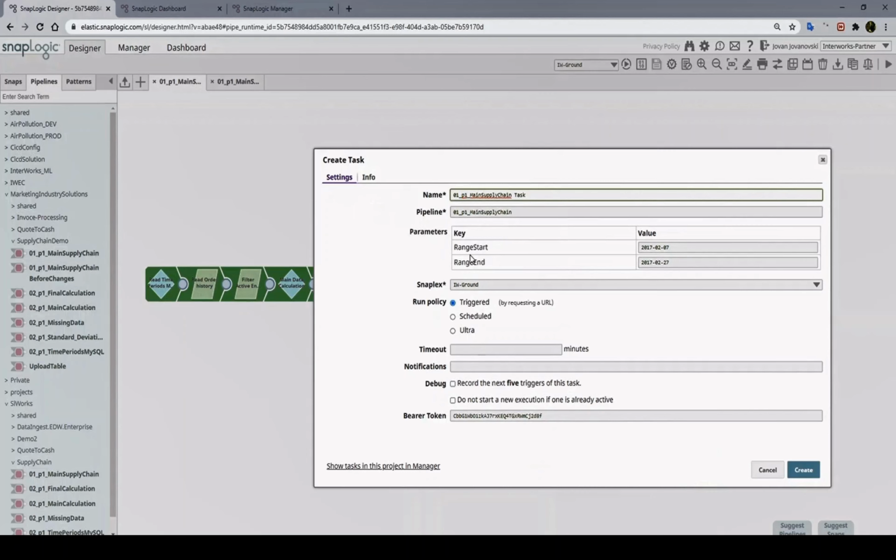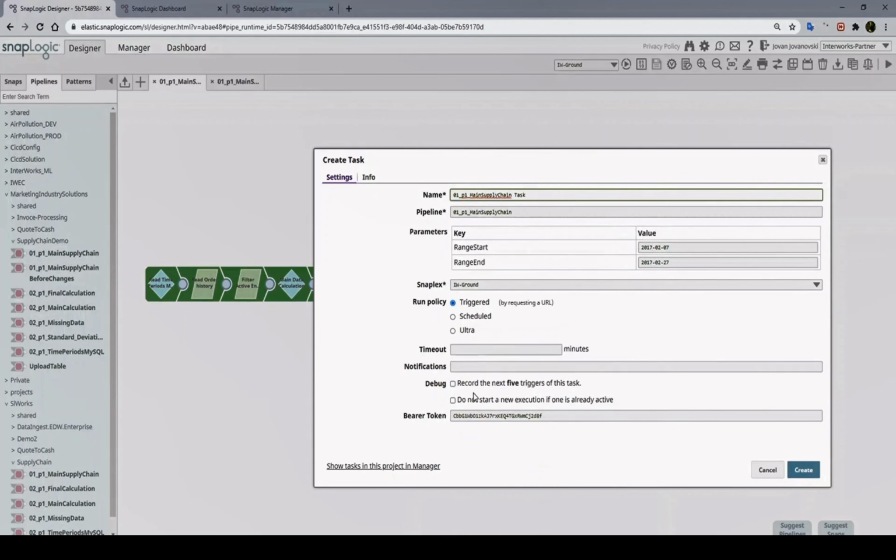The scheduled option is that we can schedule the pipeline to run on some time periods, which could be any frequency that we need. It could be daily, monthly, or weekly. And then the ultra is a more powerful option that SnapLogic offers that we will not be covering very much in this video. Yeah, it's something like a high availability and low latency exposed task that is meant for high performance and sub-second executions. Yes, that's correct.